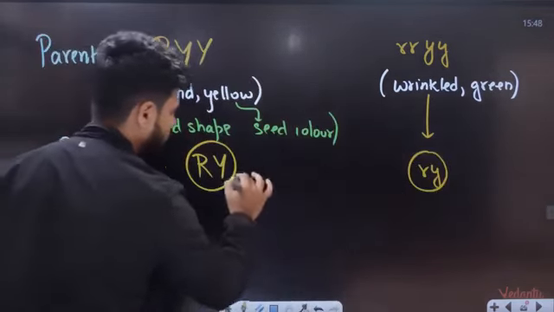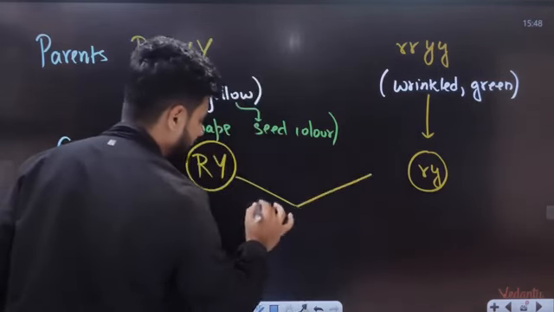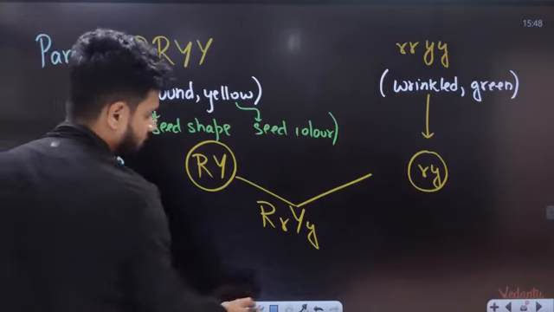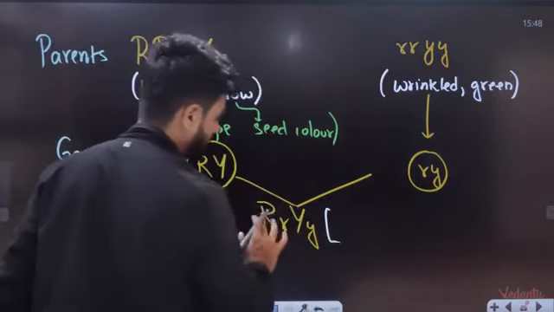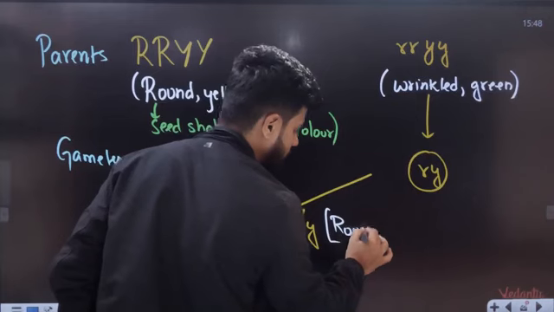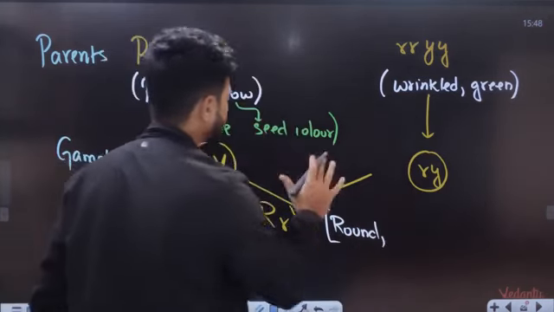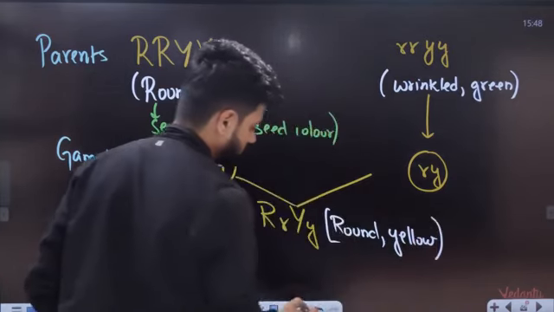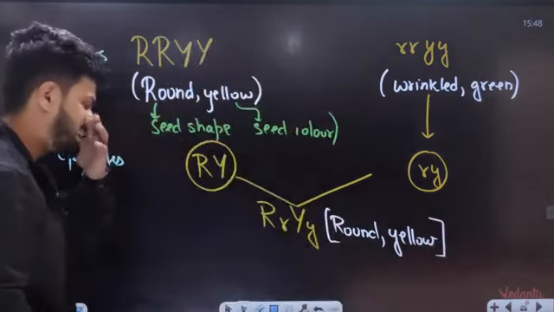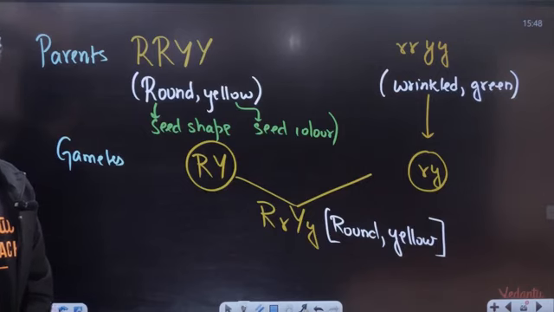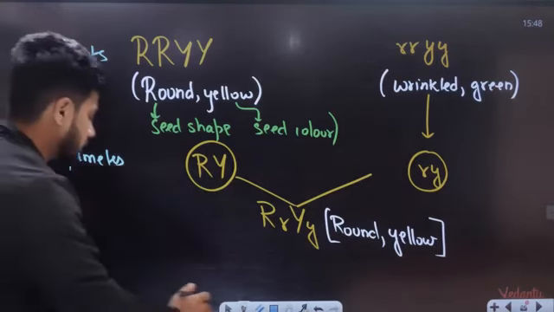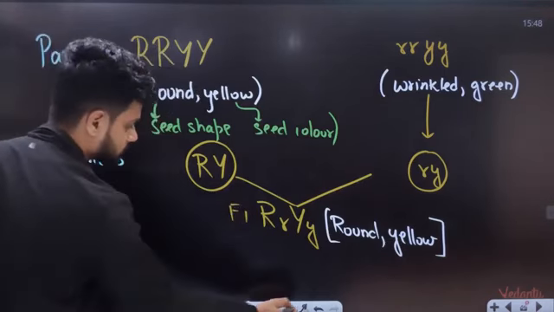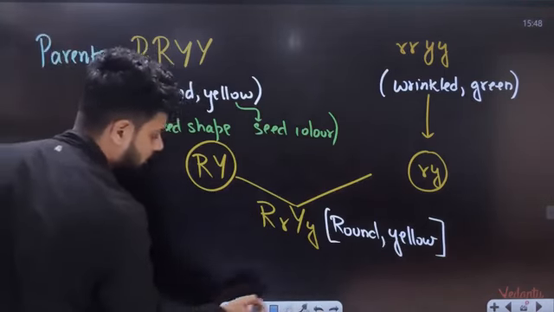The next step is called F1. In the cross, we get capital R, small r, capital Y, small y. Capital R is dominant, so round. Capital Y is dominant, so we get yellow. So we will get round and yellow right here. This right here is the F1.